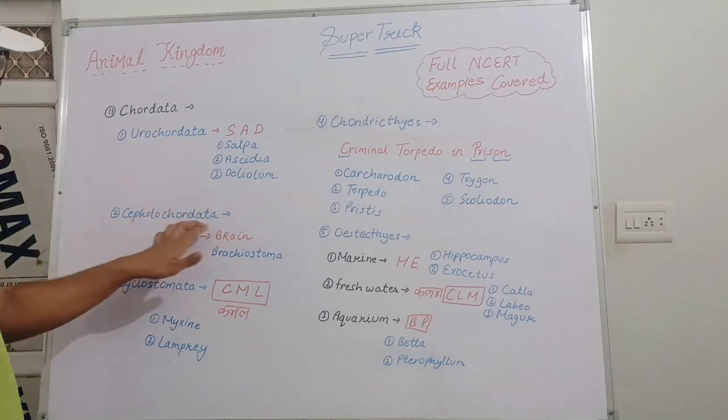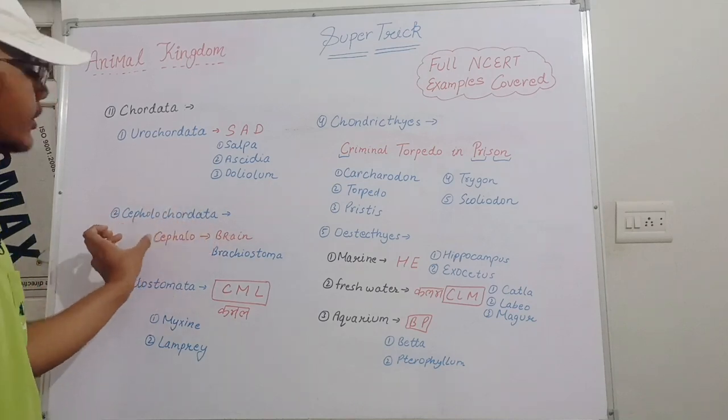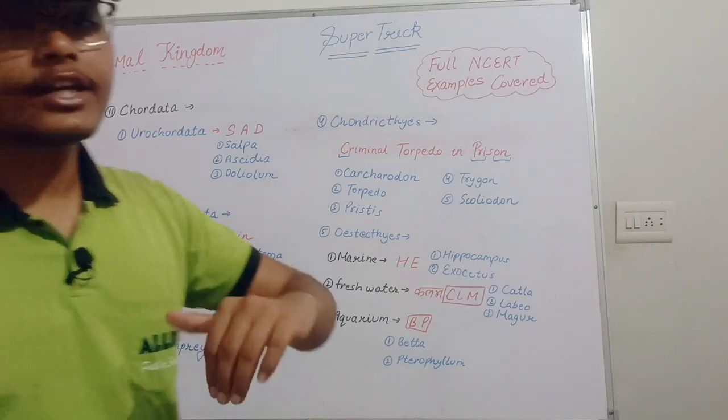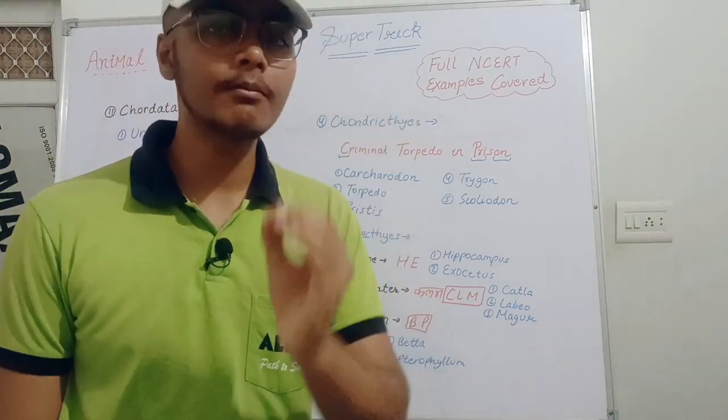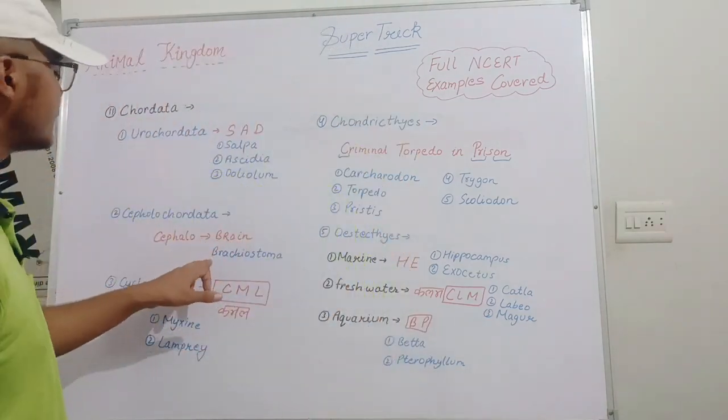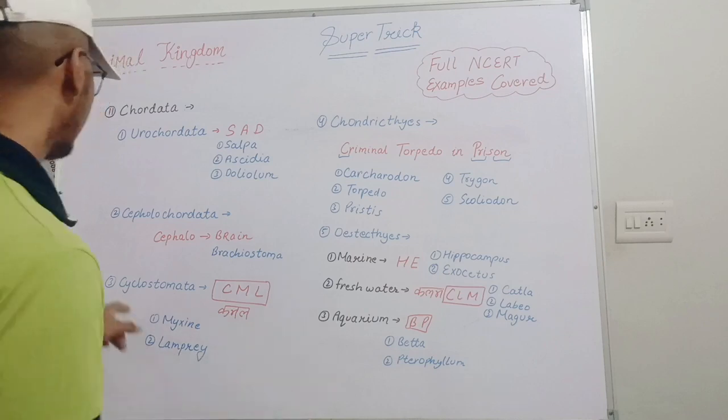Next one is the Cephalochordata. In the Cephalochordata, the first word is Cephalo. Cephalo, as we are all familiar with, is related to our brain part, so for the brain, we can use the word Branchiostoma. This is our trick.